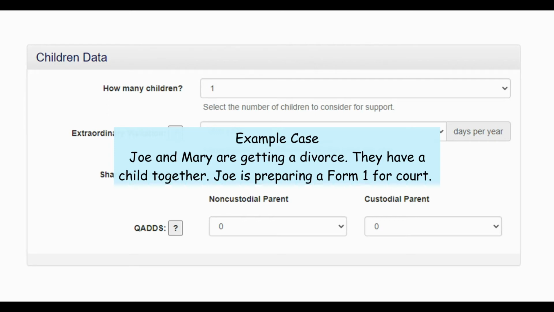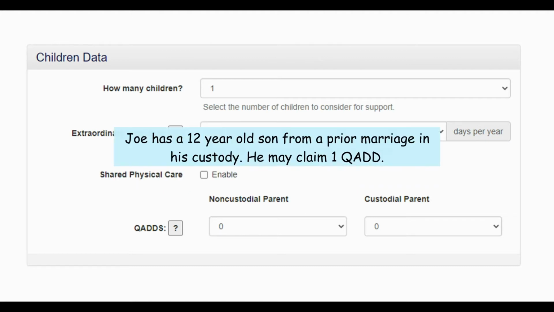In all examples, assume that Joe and Mary are getting a divorce. They have a child together. Joe has a 12-year-old son from a prior marriage in his custody. Joe may claim one qualified additional dependent. Click the down arrow and select one.